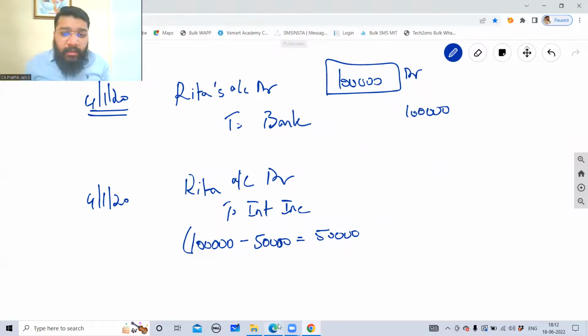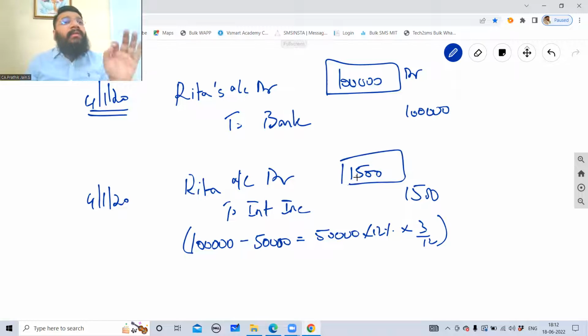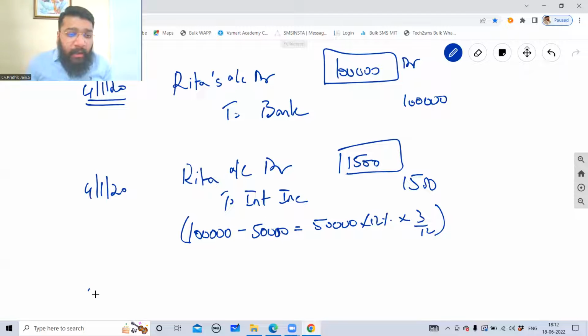So 50,000 into 12% into 3/12. So what is the interest? 1,500. So Rita debit 1 lakh, Rita debit 1,500. Total 1 lakh 1,500 to be recovered. But out of which 50,000 is already recovered on the spot.